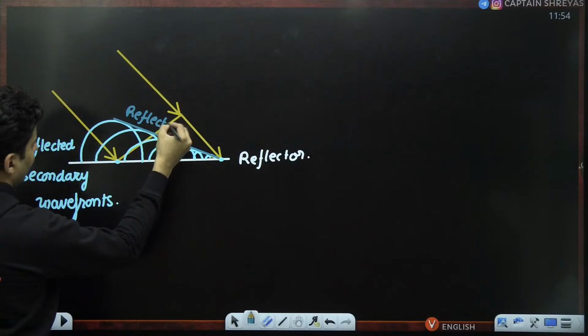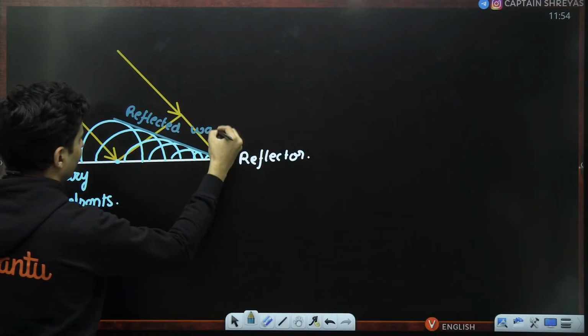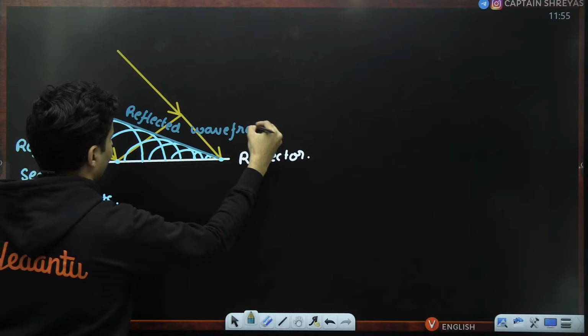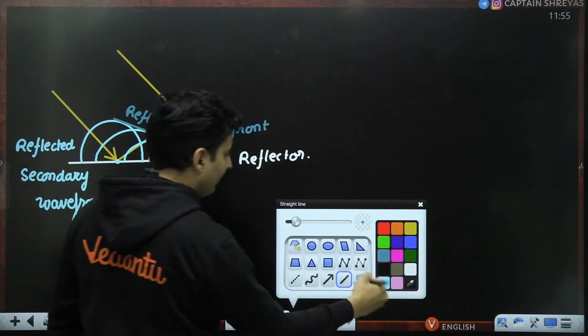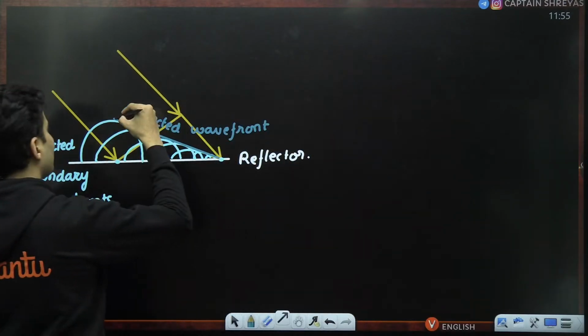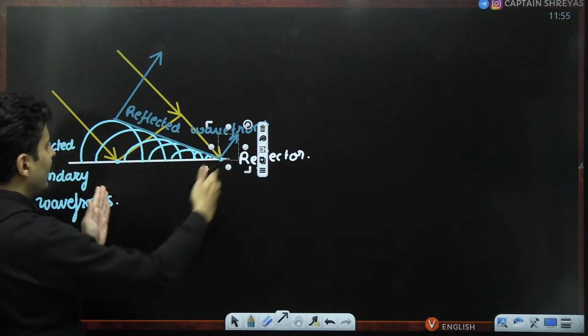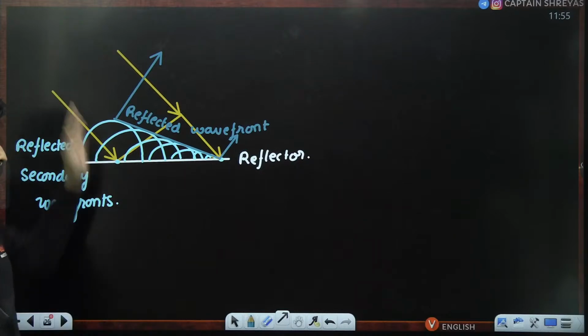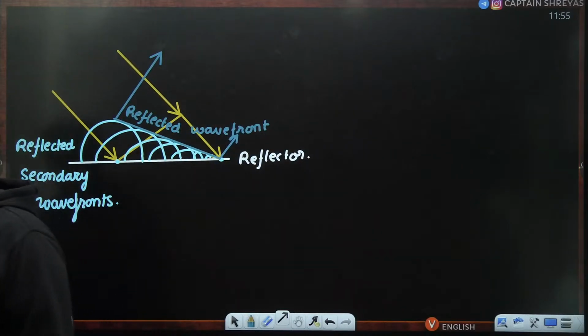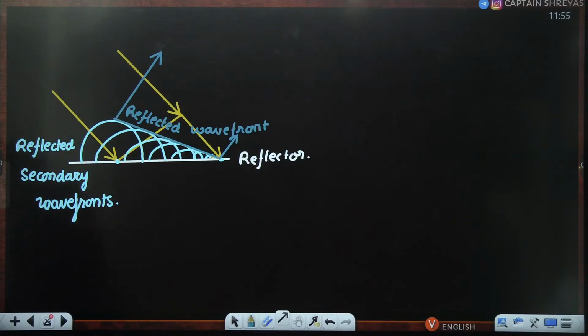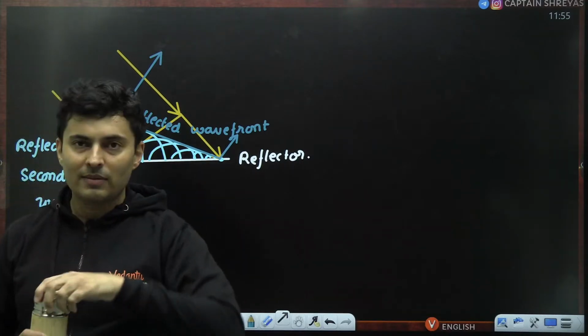So this then becomes your reflected wavefront. And this reflected wavefront then obviously will go like this. So the incident light was basically reflected. Got it, my dear warriors? Yes. Thank you so much, guys, for reminding me to hydrate. So this is how reflection occurs.